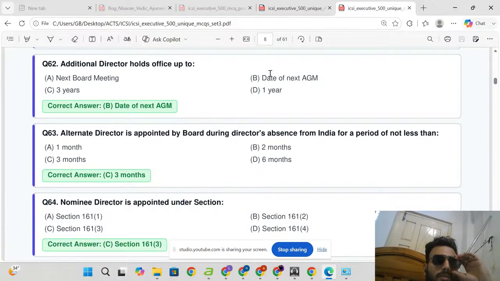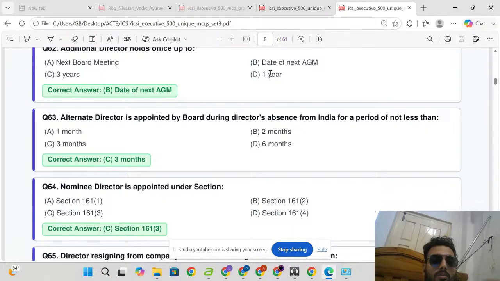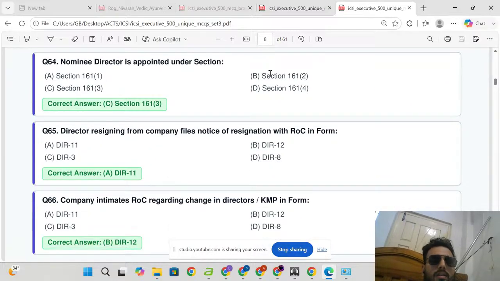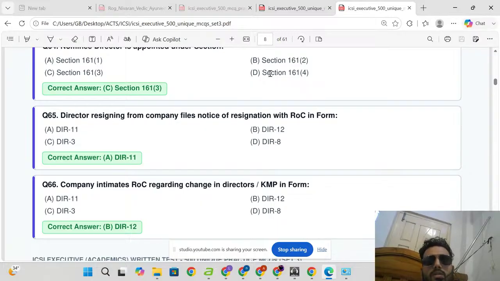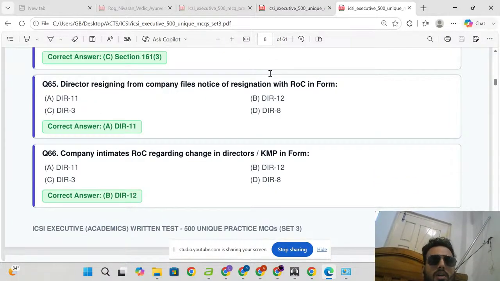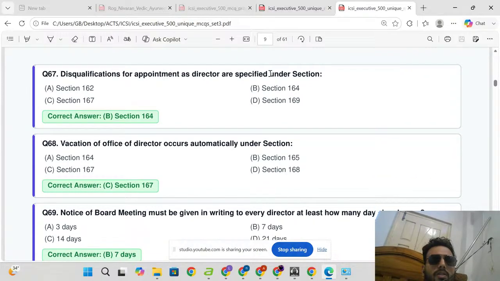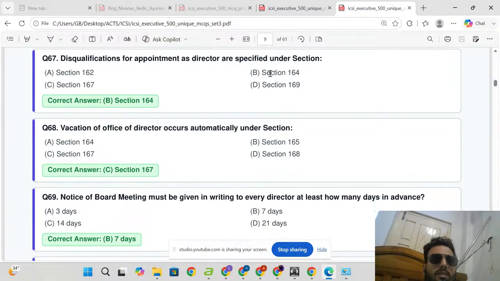Alternate director is appointed by board during director's absence from India for a period of not less than 3 months. Nominee director is appointed under section 161 clause 3. Director resigning from company files notice of resignation with ROC in form DIR 11. Company intimates ROC regarding change in director or KMP in form DIR 12. Disqualification for appointment as director is under section 164. Vacation of office of director occurs automatically under section 167.